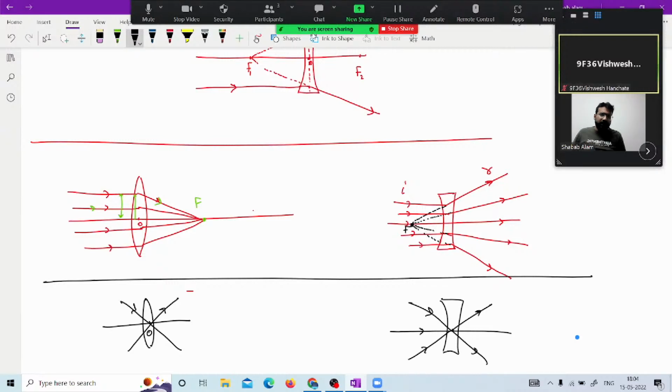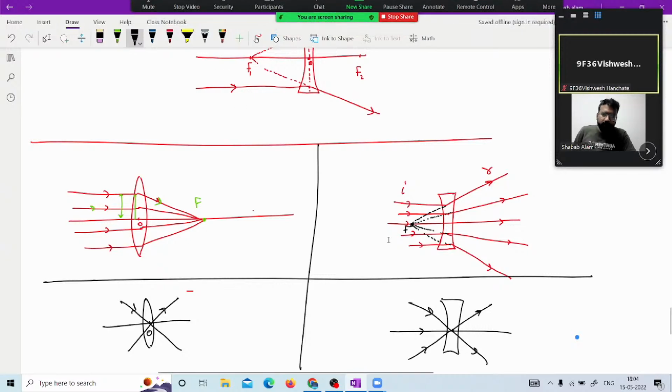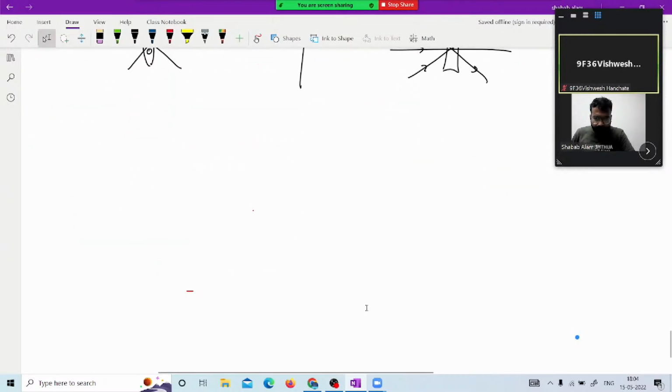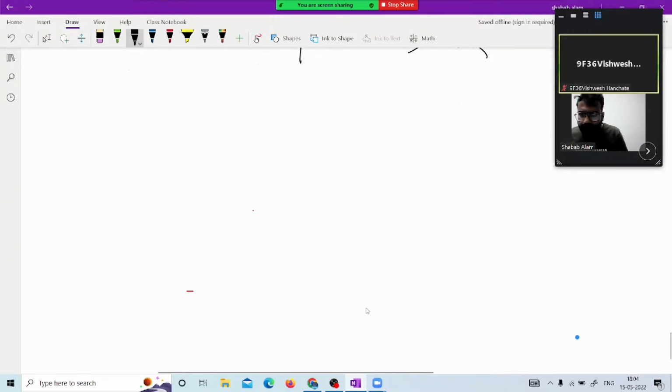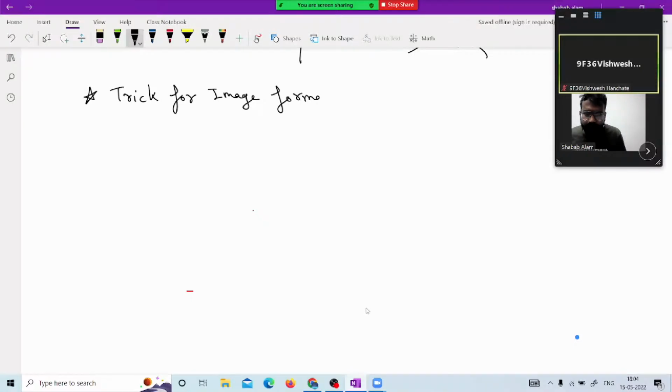So this is the pattern we have for concave and convex. This we have gone through. Now we are going to see the trick which I told you. Trick for image formation through convex lens.